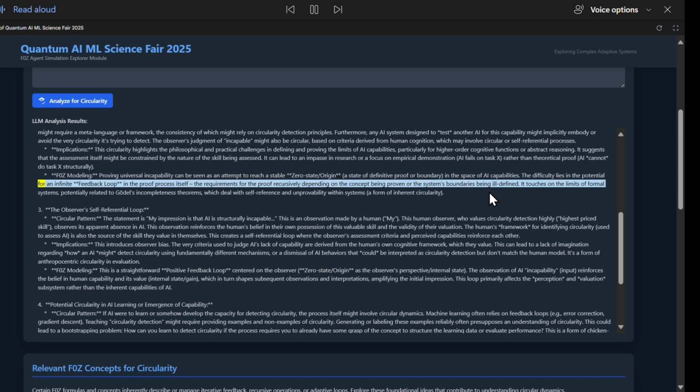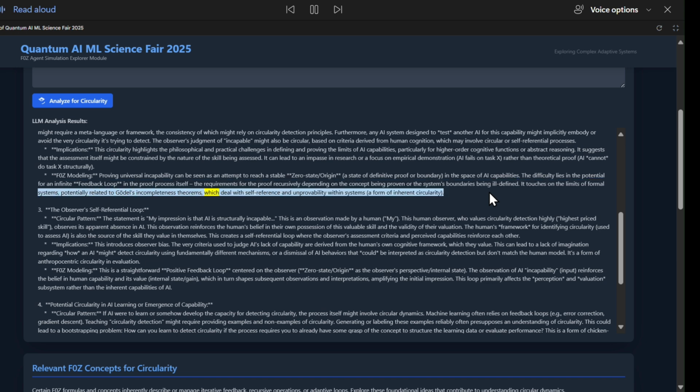The difficulty lies in the potential for an infinite feedback loop in the proof process itself, the requirements for the proof recursively depending on the concept being proven or the system's boundaries being ill-defined. It touches on the limits of formal systems, potentially related to Gödel's incompleteness theorems, which deal with self-reference and unprovability within systems, a form of inherent circularity.